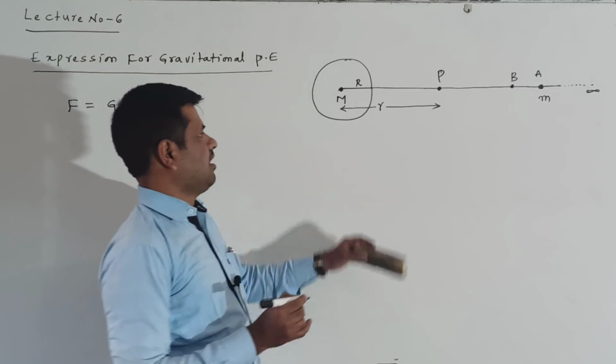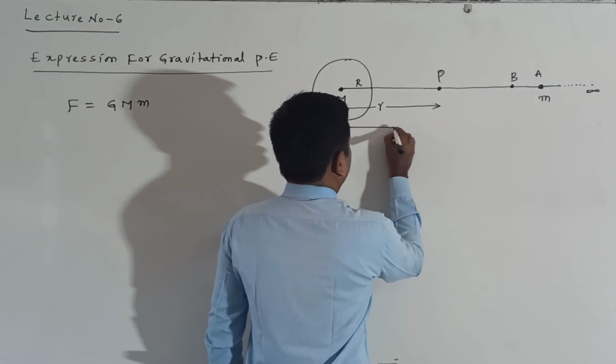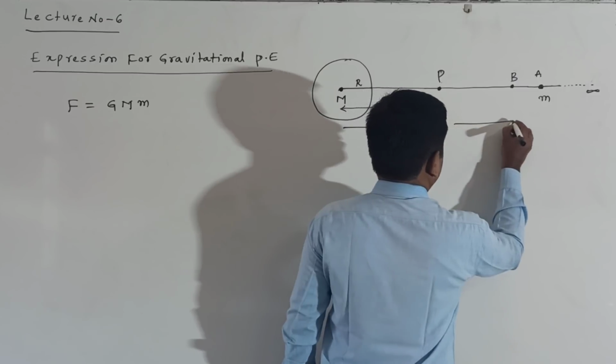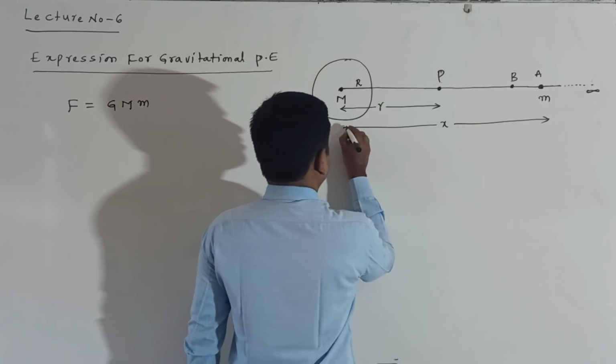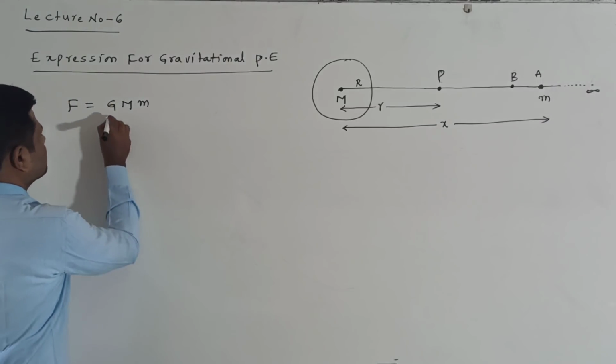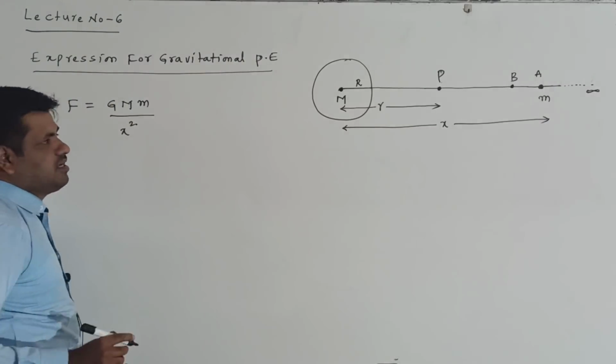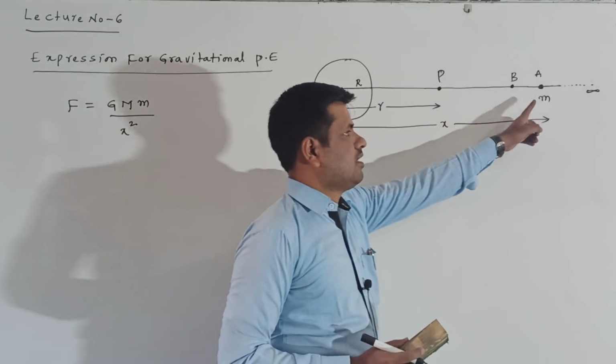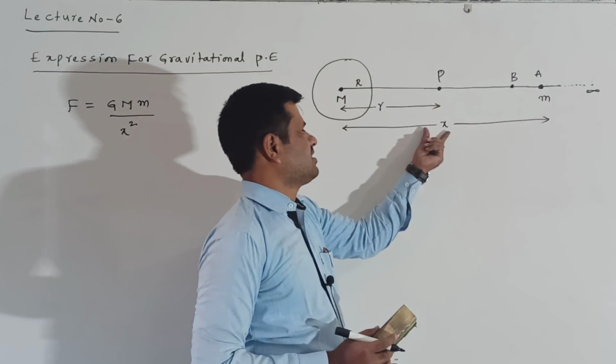The distance between them I consider as x. So x square, where x is the distance between capital M and small m.